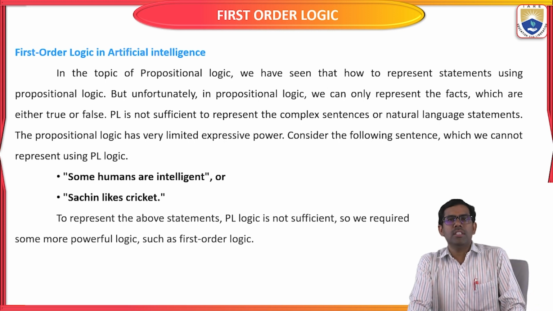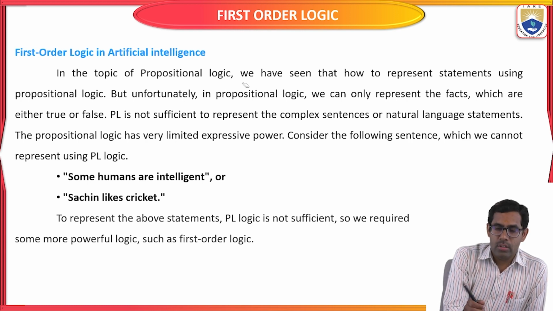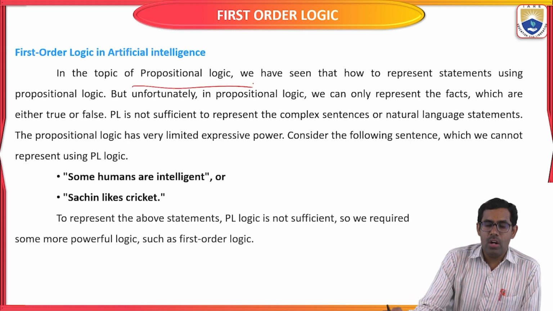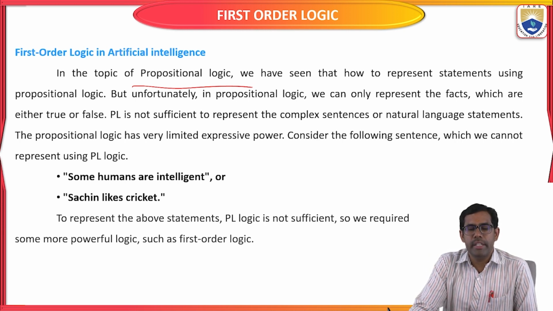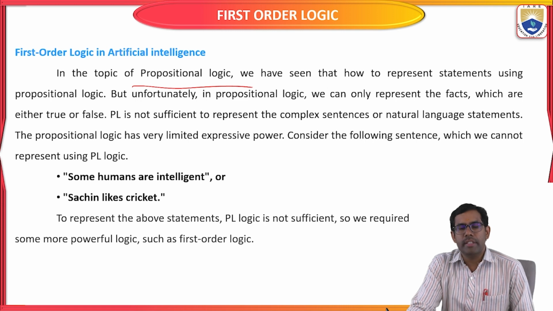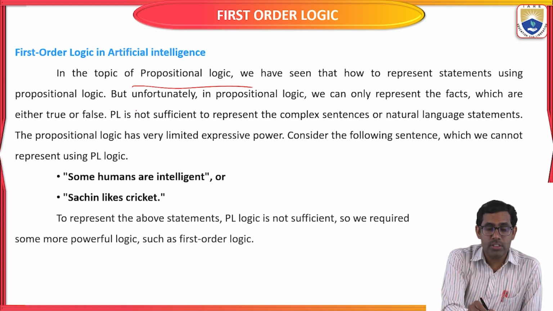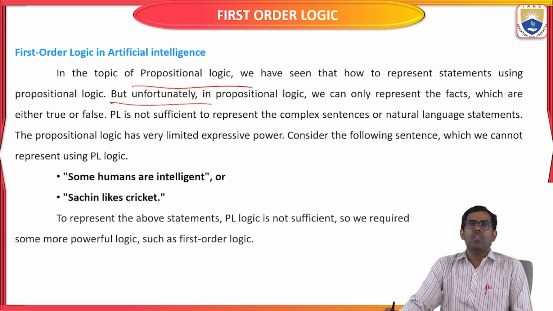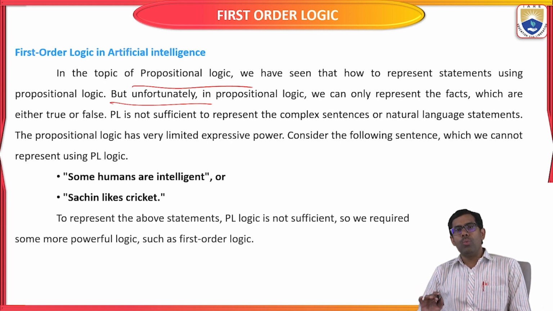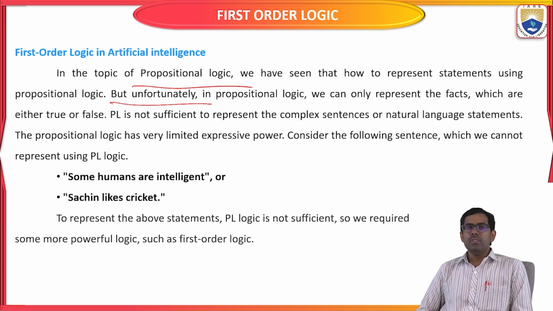Using propositional logic, we represent a sentence or statement. But unfortunately, in propositional logic we can only represent facts.